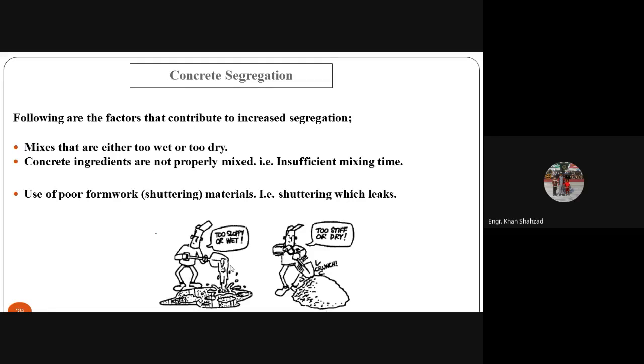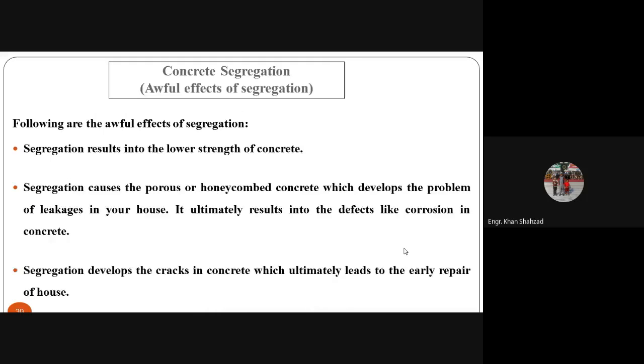Now, here you can see we have two types of concrete. You can see this is too slumpy or too wet, so it can spread by its own weight over here. And this is too stiff or dry, so you need more effort to use this concrete, to place this concrete, to finish this concrete.